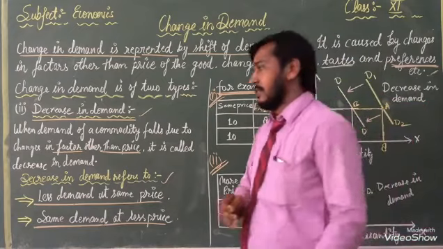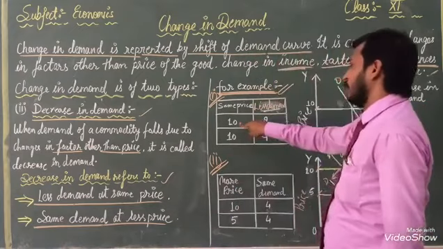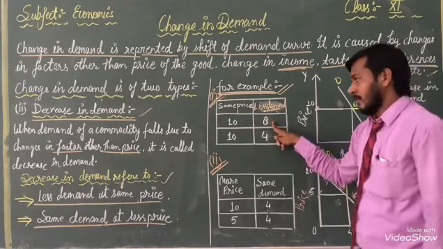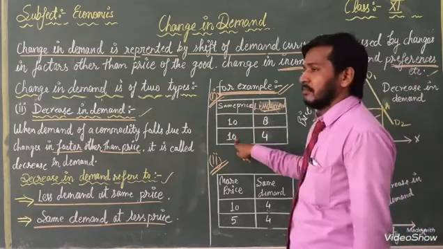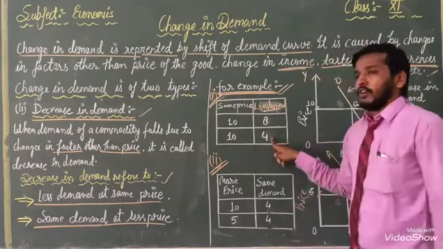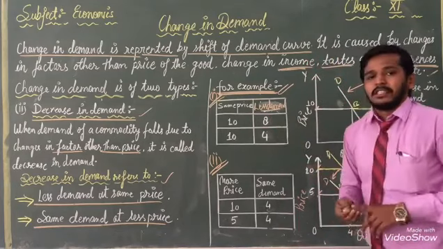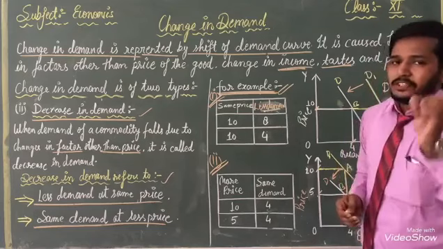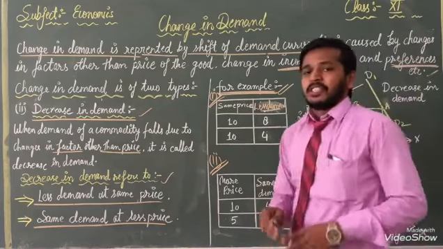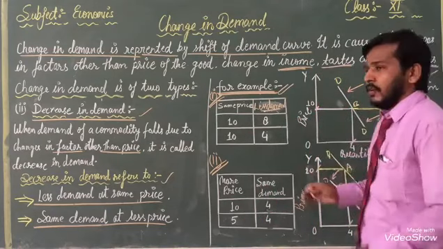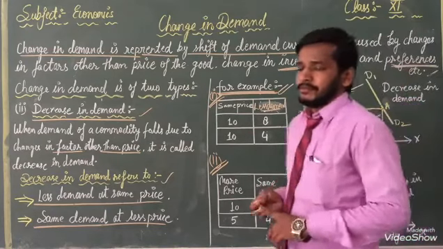Once again listen, when price is 10 rupees, at that time our demand is 8 units. But price is the same and our demand is 4 units, meaning it is a decrease in demand. There is no change in the price, but demand is going to decrease. With the help of this curve, we can explain.